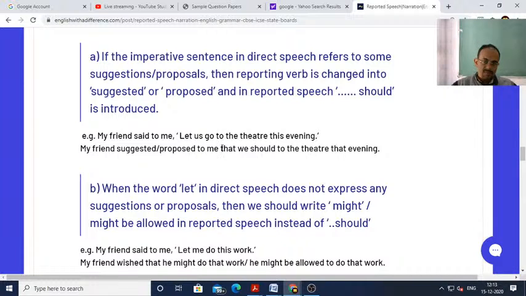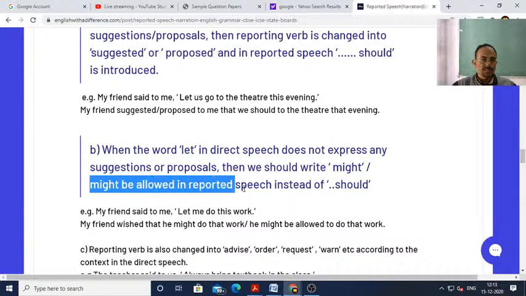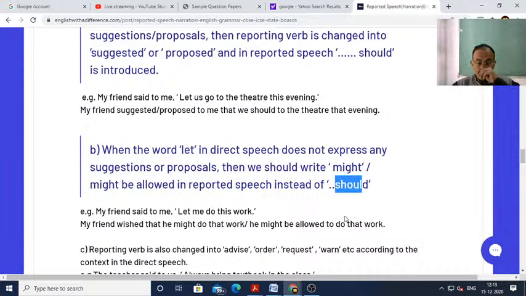So always remember, if the sentence indicates a suggestion or proposal, then we should replace let with should, and the reporting verb said with suggested or proposed. Understood? Next, when the word let in direct speech does not express any suggestion or proposal, then we should write might or might be allowed in reported speech instead of should. This is very, very important, dear students.